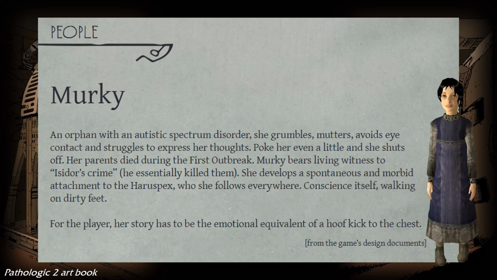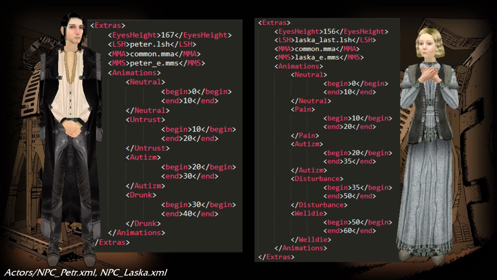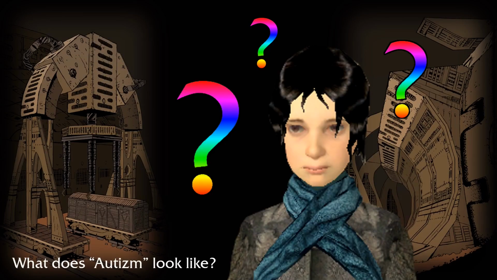However, she's not the only person in the original Pathologic who has autism. Peter Stamatin and Grace have the autism expression too. Peter's emotional range is neutral, untrust, autism, and drunk, while Grace's emotions are neutral, pain, autism, disturbance, and will die. At least I think it's will die and not well die. Which begs the question, what does autism look like?